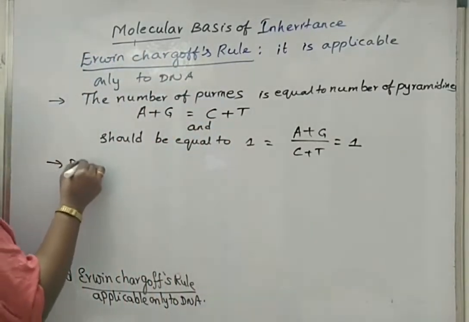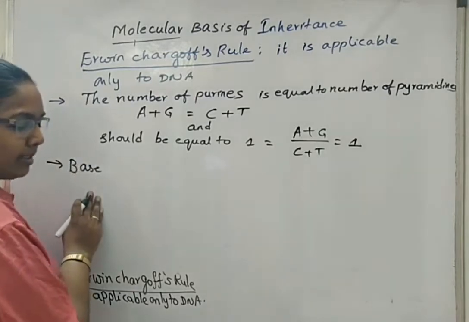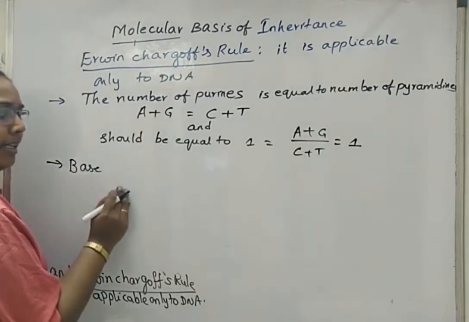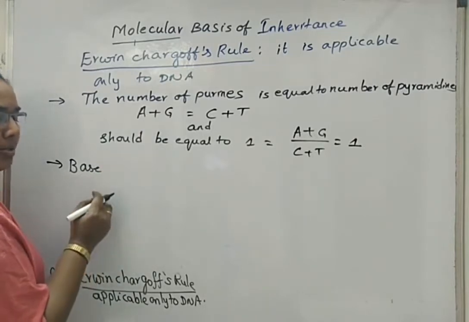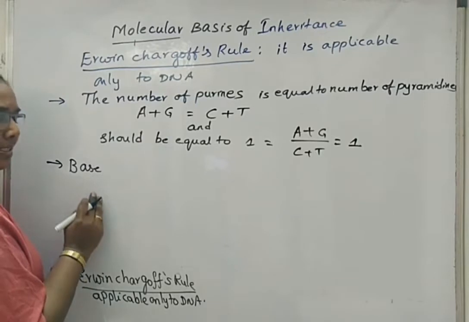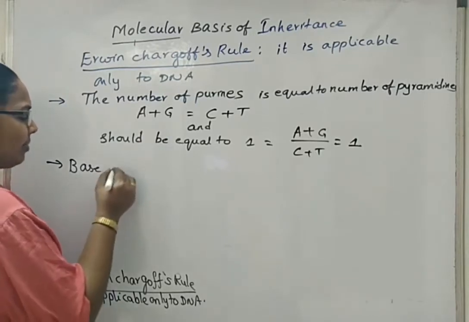Another point, the base ratio, meaning nitrogen base ratio: if adenine and thymine content is greater than the content of guanine and cytosine, such a type of DNA exists only in eukaryotic cells.